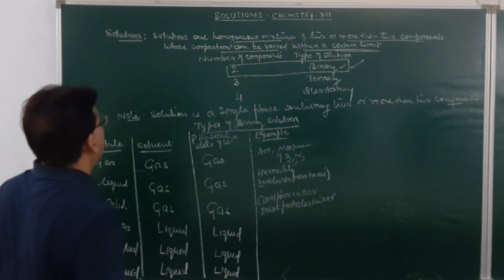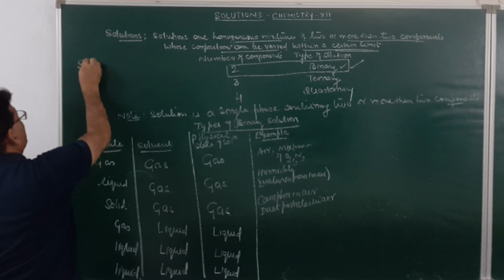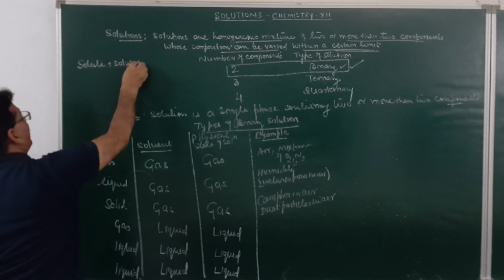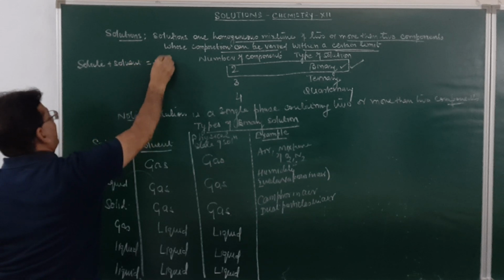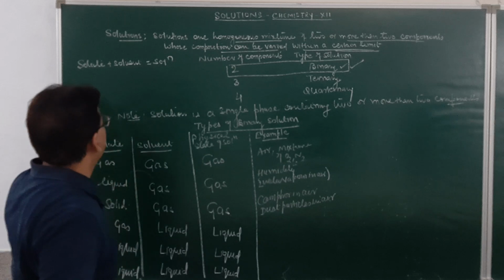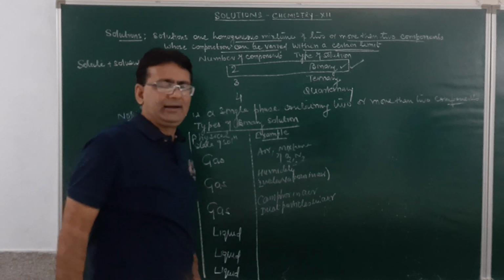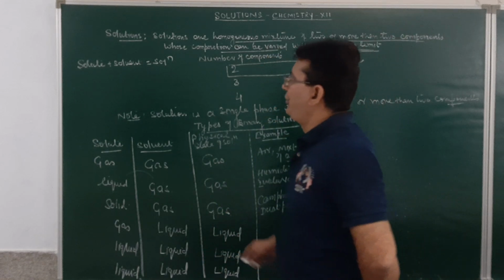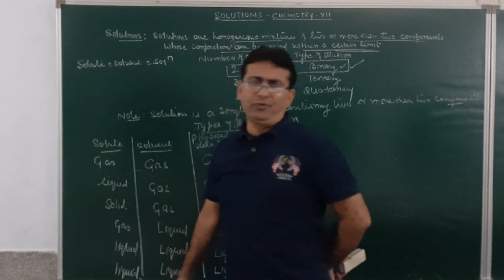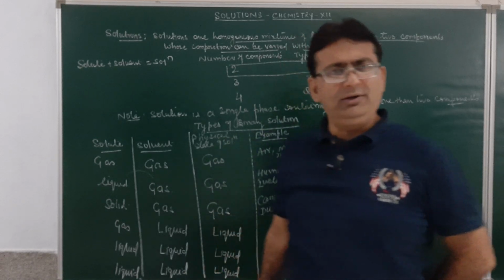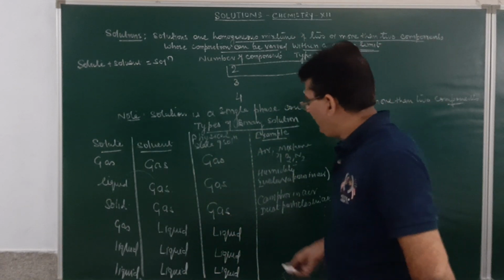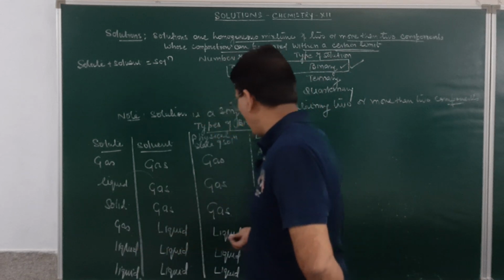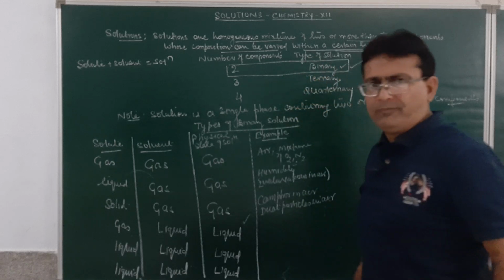Students, we all know how a solution is formed. Solute, when dissolved in solvent, results in the formation of a solution. We have done this earlier in the lower classes. Solute is that component of the solution which dissolves in a solvent, and solvent is that component of the solution which has the same state of aggregation as that of the solution. If the solvent is liquid and the solute is a gas, so gas dissolved in liquid, the solution will be in the liquid form.